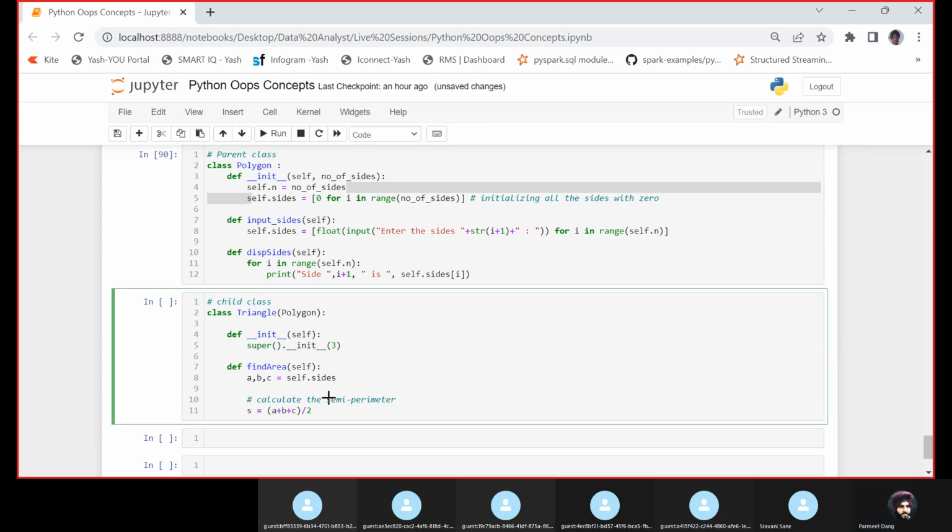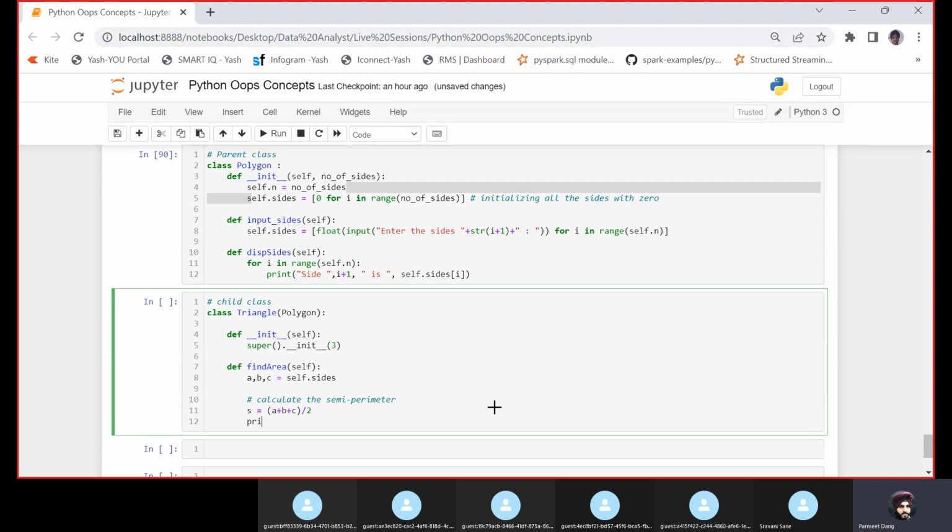Okay, now let us print the area of triangle. The area of triangle is, okay, and let me write it. Calculate the area.